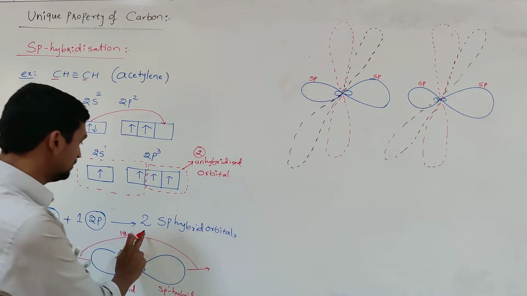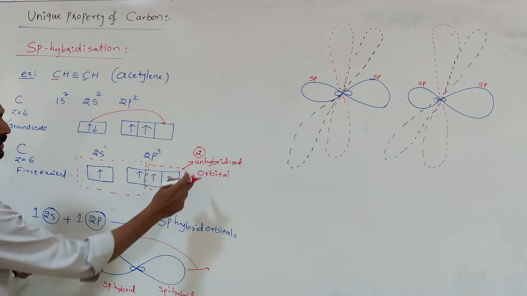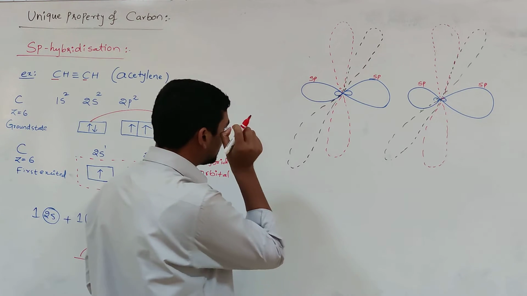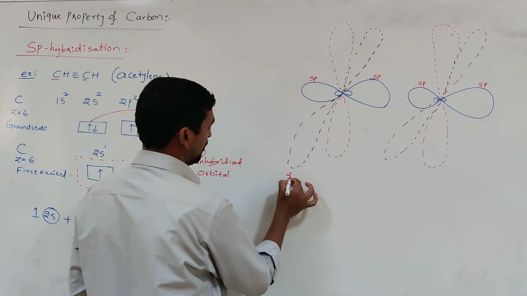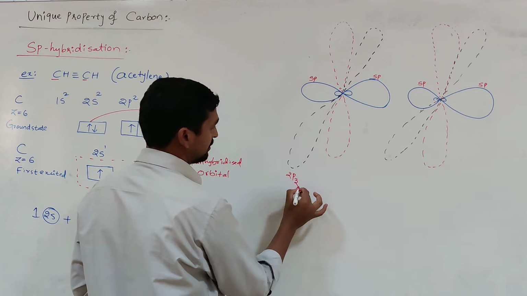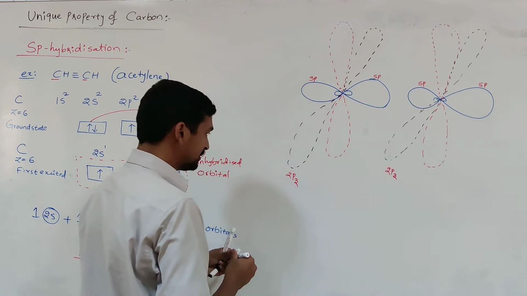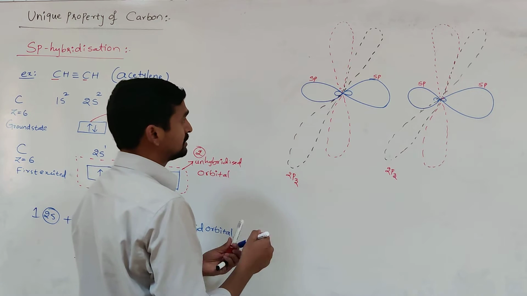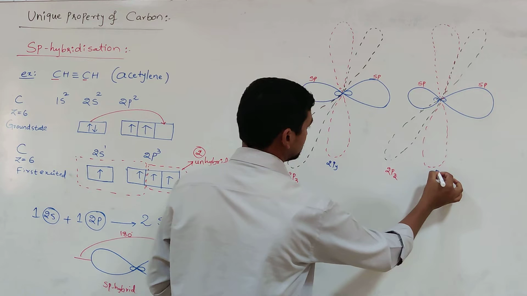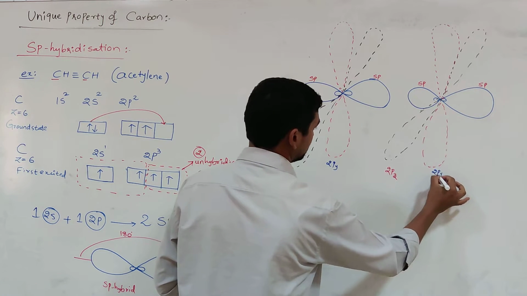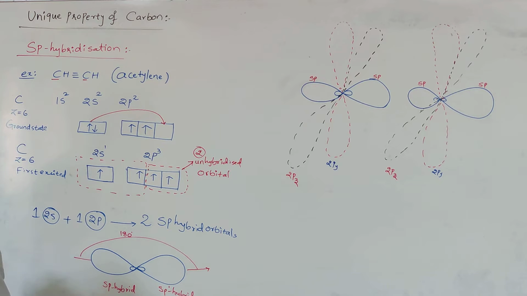At each carbon atom, two sp hybrid orbitals are present. At each carbon atom, two unhybridized orbitals. Say this is 2pz and it is also 2pz. This is, for example, 2py and it is also 2py. So like that, at each carbon these are present.